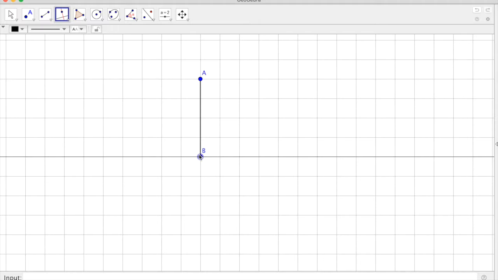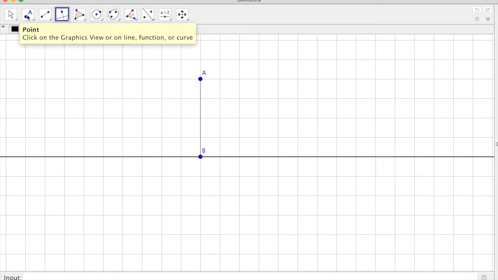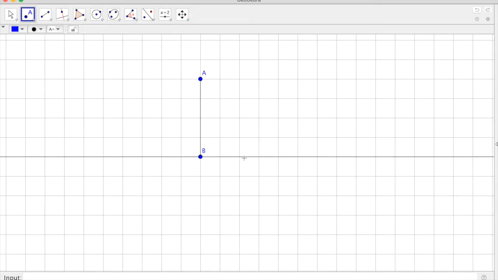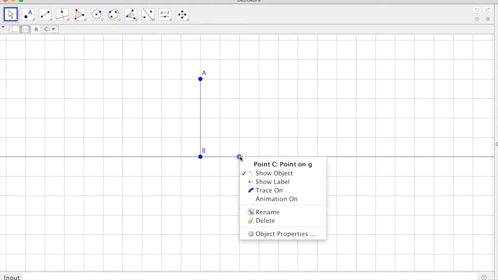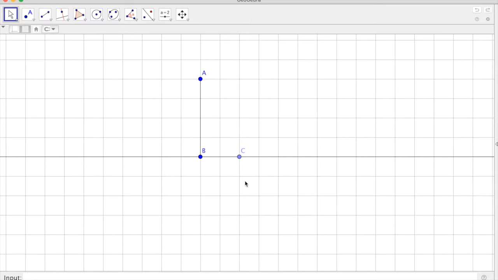First click on the line and then on point B to create that perpendicular line. Next, what you're going to do is go to the Point tool and create a point C that is on that perpendicular line. Right-click to show the label.